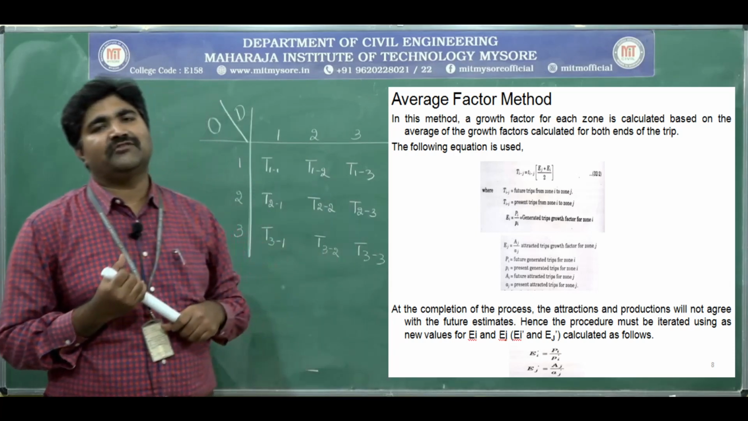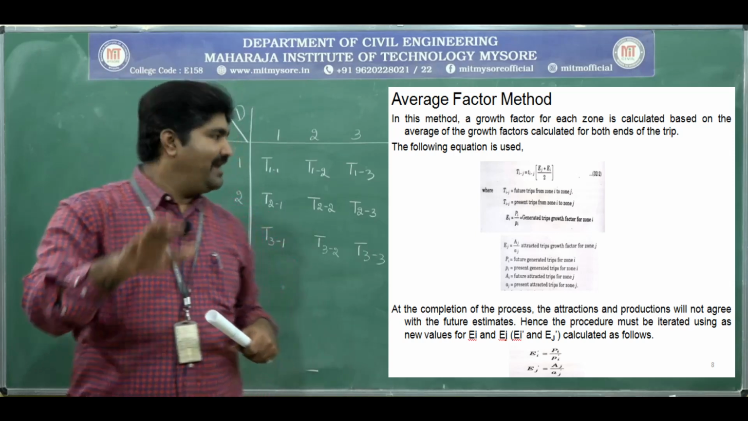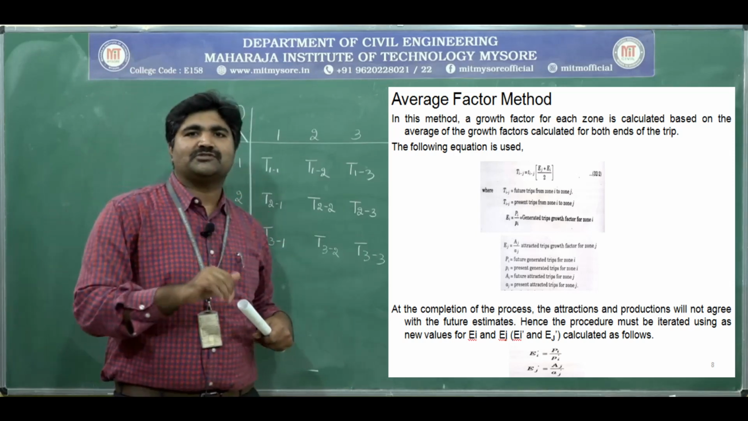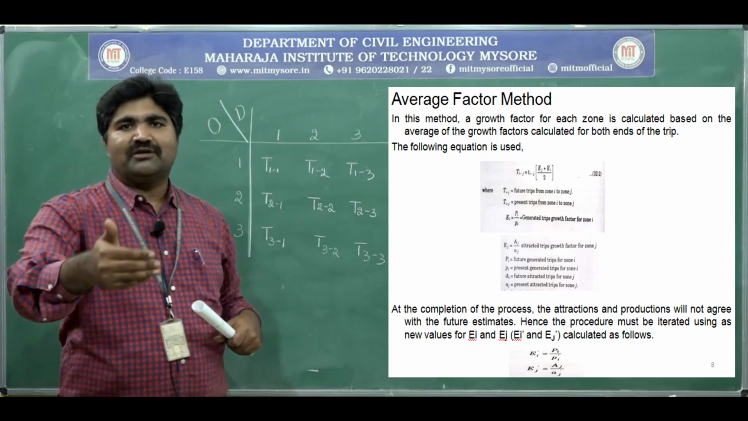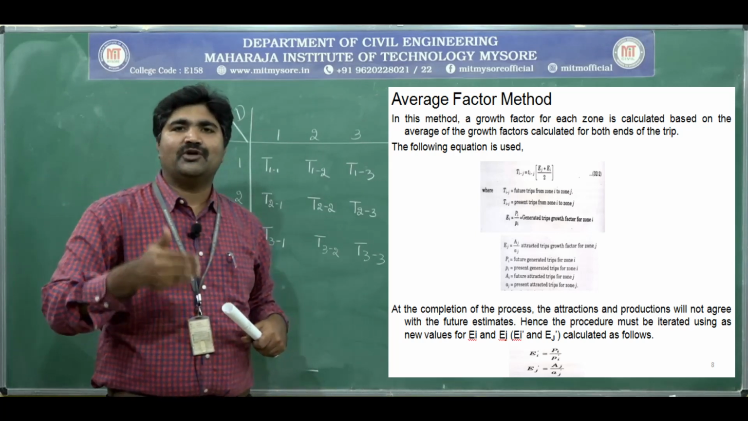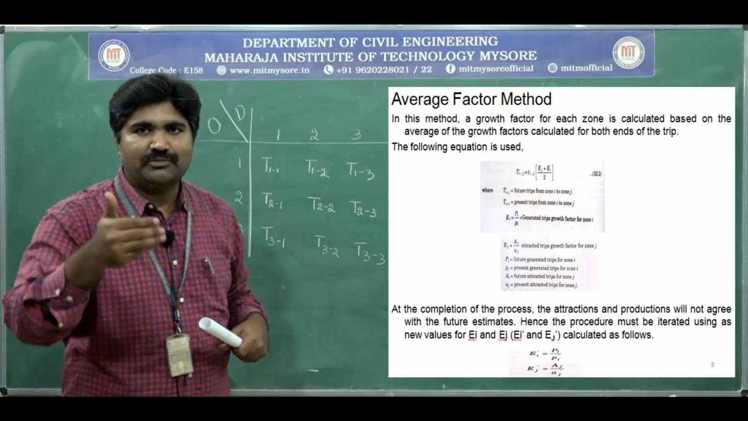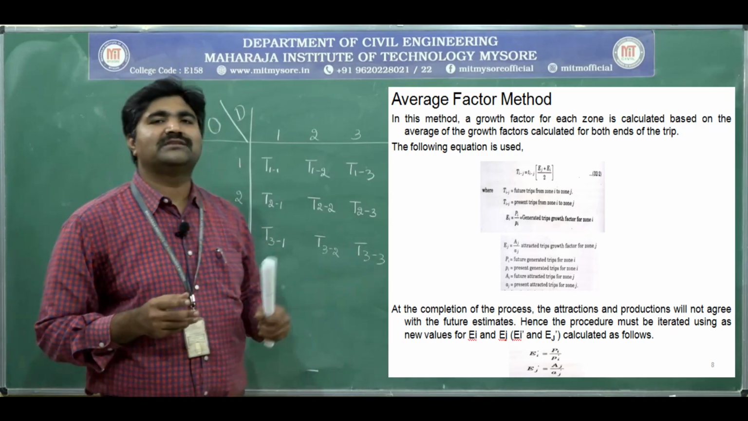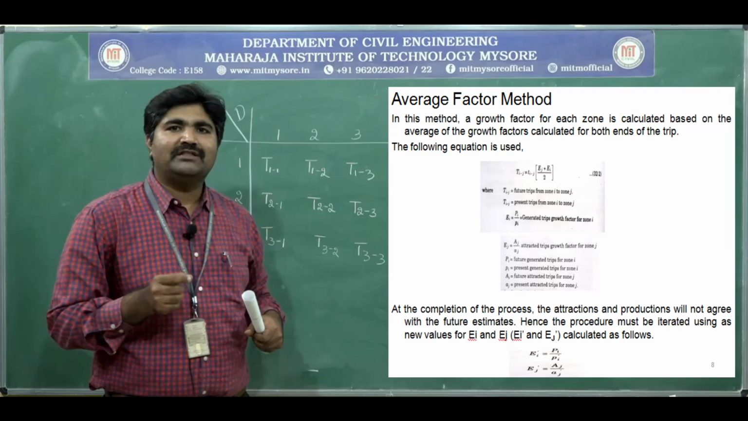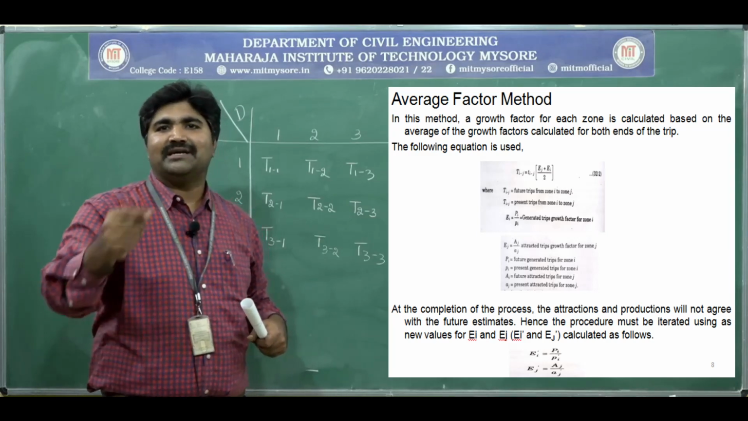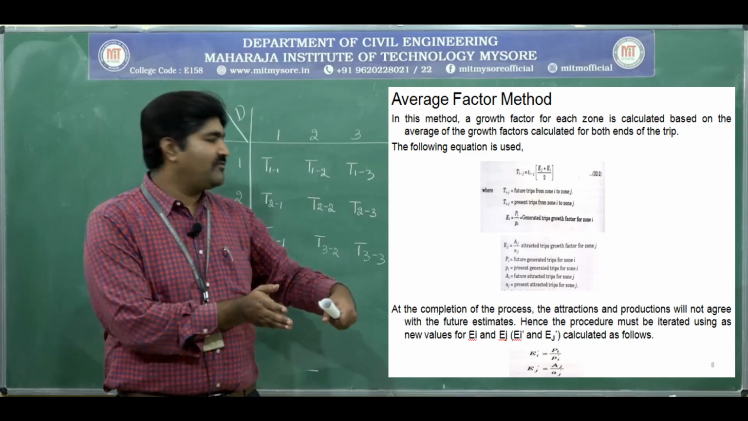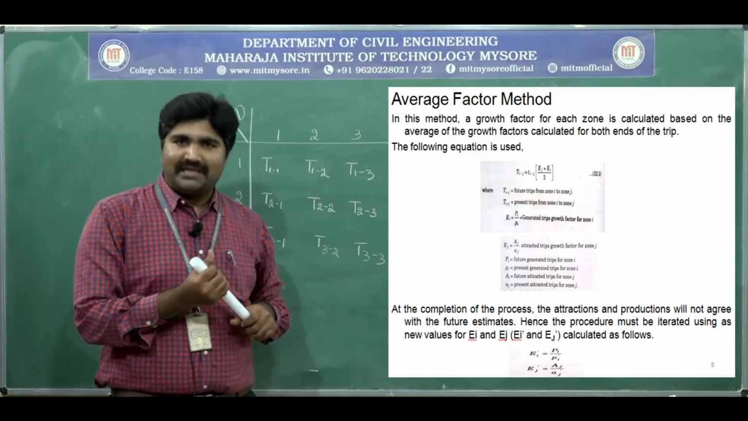See, by using this equation we are going to distribute the trips. At the completion of the process, after the distribution, using this equation we are going to distribute the trips. After distributing the trips, the attractions and production will not agree with the future estimates. The attraction and generation that we have distributed are not coinciding with the given future estimates.